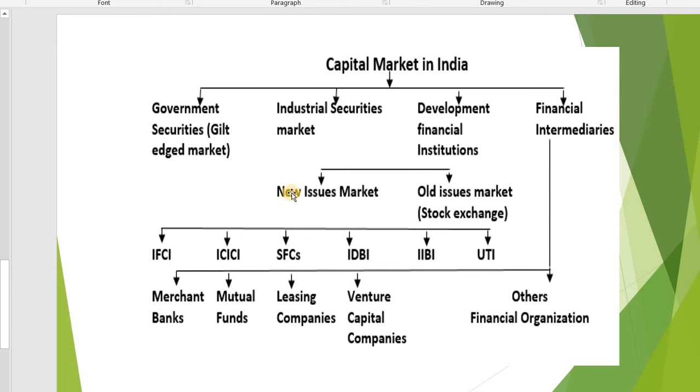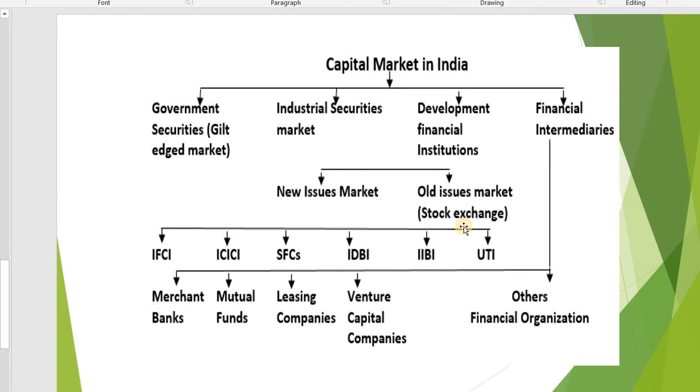In this capital market, government security market is there, industrial security market is there, development financial market is there, financial intermediaries are there. In this one, new issue market is there, old issue market is there. In industrial security market also, new issue market and old issue market are there.